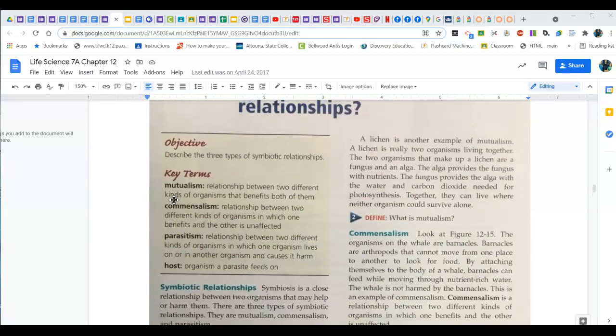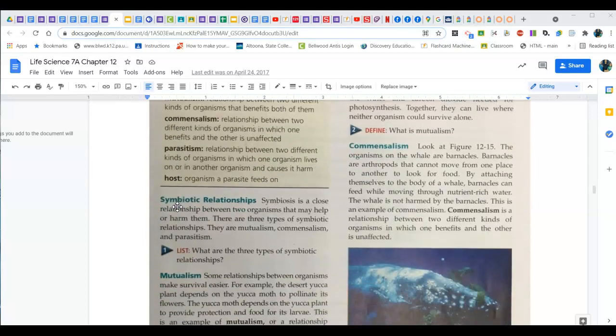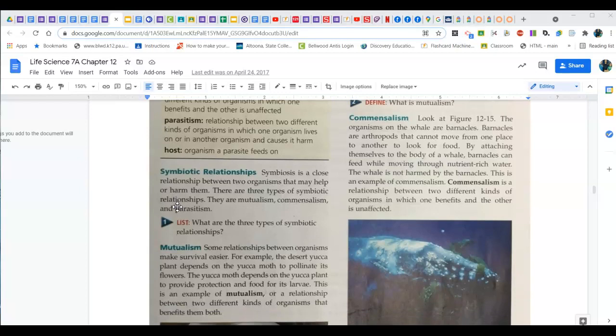A lichen is an example of mutualism. A lichen is really two organisms living together. The two organisms that make up a lichen are fungus and alga. The alga provides the fungus with nutrients. The fungus provides the alga with water and carbon dioxide needed for photosynthesis. Together they can live where neither organism could survive alone. In fact, they live in some pretty rough environments.